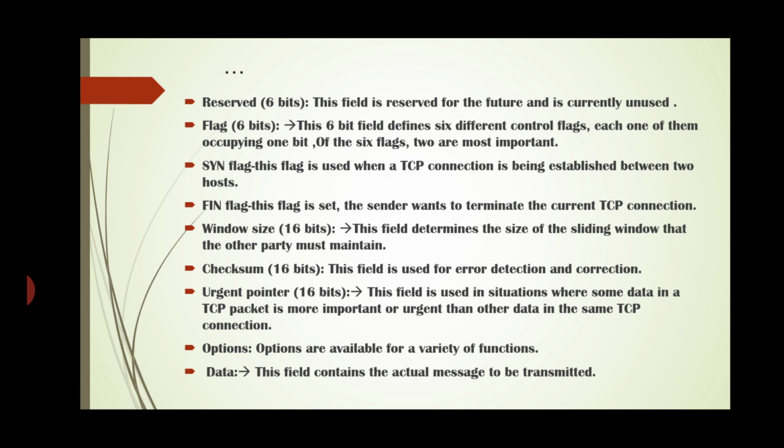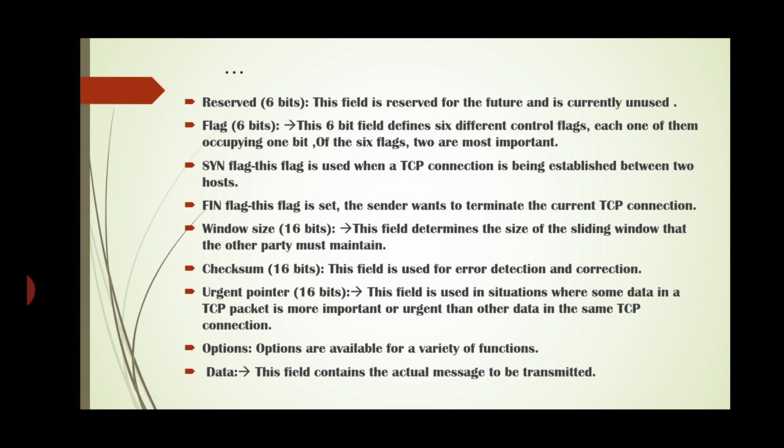This flag is used when a TCP connection is being established between 2 hosts for synchronization purposes. Next, the FIN flag, that is finish. This flag is set when the sender wants to terminate the current TCP connection.